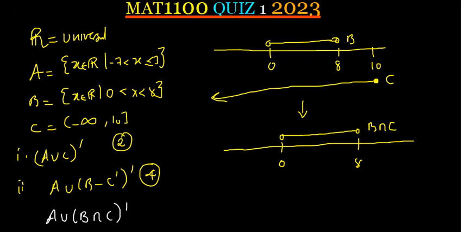Okay, so what I've written here is B intersection C. Now remember we are interested in B intersection C complement. So look at what is outside this set. Since in B intersection C we have got 8, we don't have 8, then in the complement we are going to have 8. So I'm going to shade there and then put an arrow going in this direction. Since in B intersection C we don't have 0, then in the complement we are also going to have 0. So I'm going to put a 0 shaded and then go in this direction. So what I've written in white is B intersection C complement.